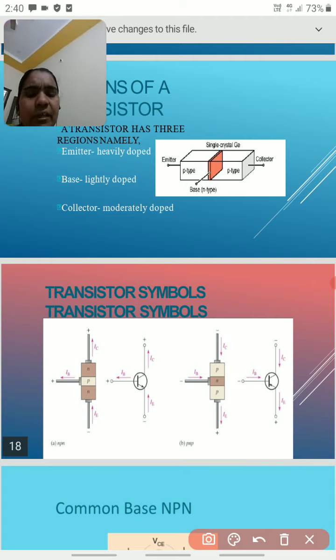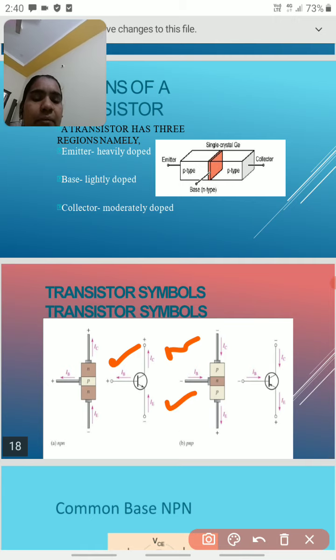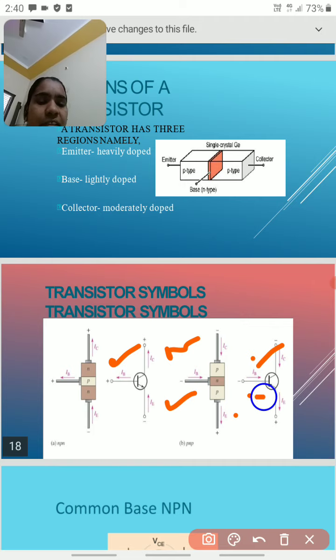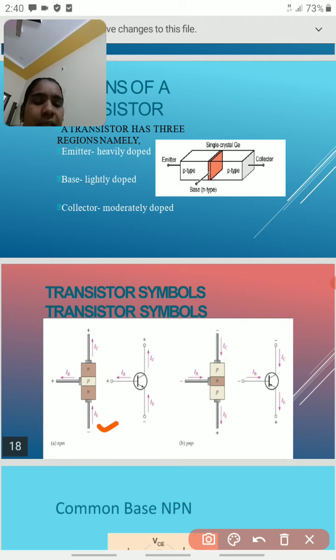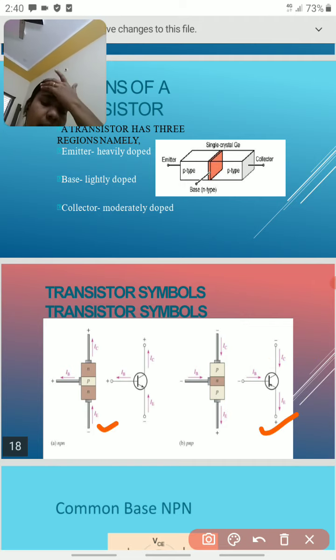IB, here what is IB? Base current. IB is the base current. IC is the collector current, IE is the emitter current. Similarly here, this is the base current of the PNP transistor, IC the collector current, and the emitter current. Okay, now some differences between NPN transistor and PNP transistor.